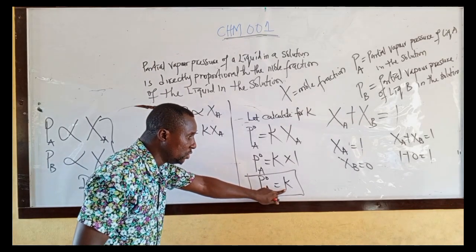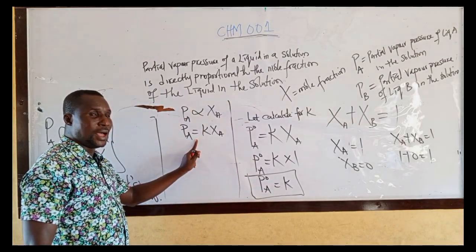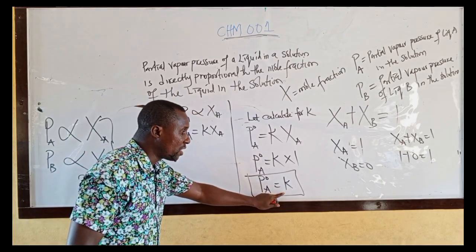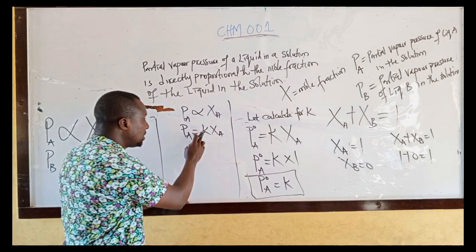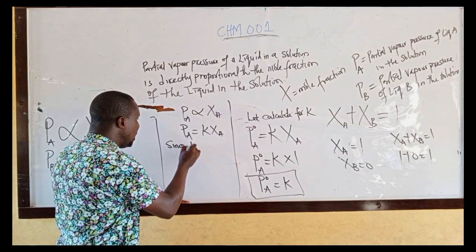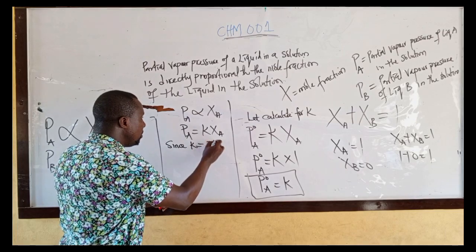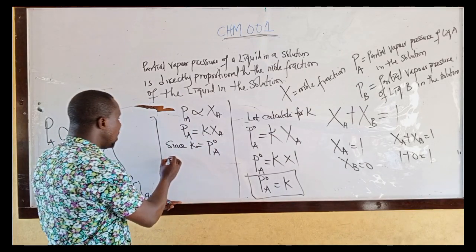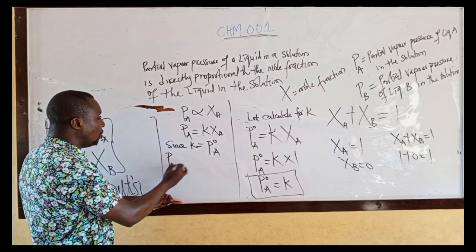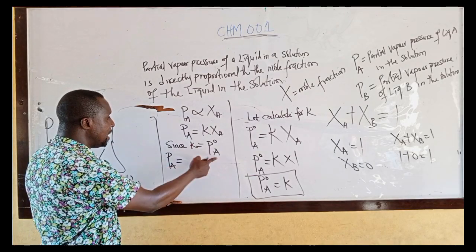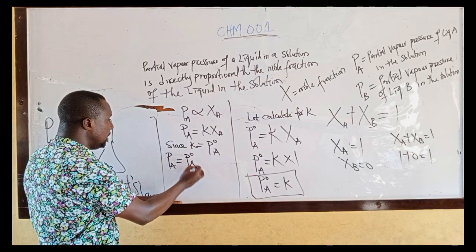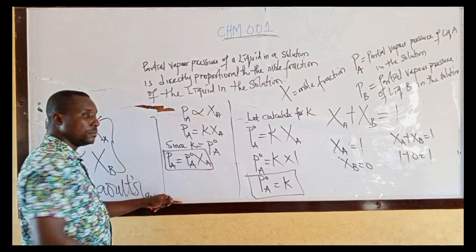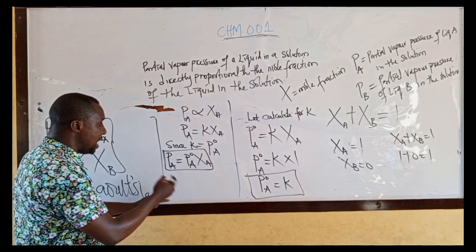Then substitute K in this formula. Since K equals P naught A, anywhere I see K from here, I'll change it to P naught A. And we have the partial vapor pressure of liquid A equal to K times the mole fraction of liquid A, which is P naught A times X A. Take note of this formula. If it is for B, I will have the same thing.